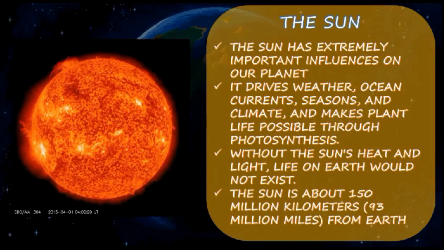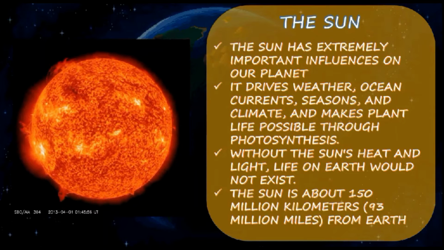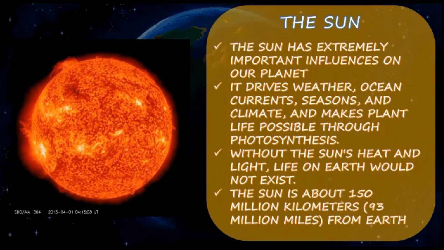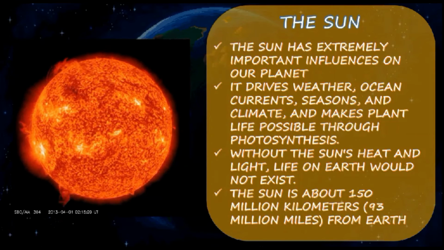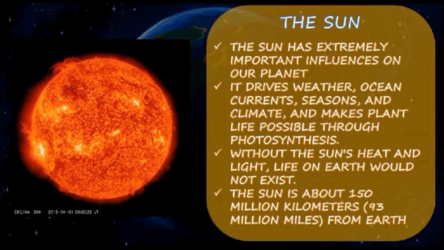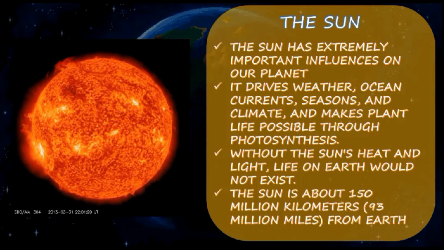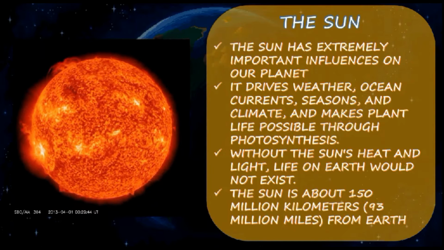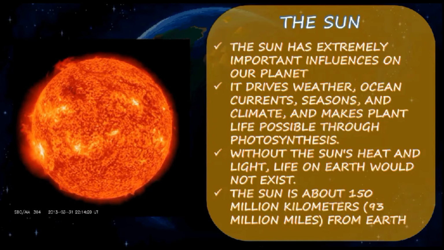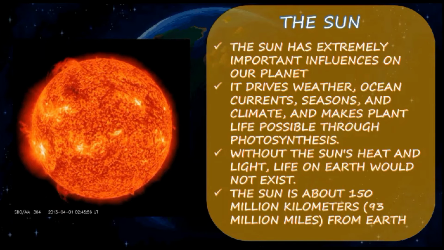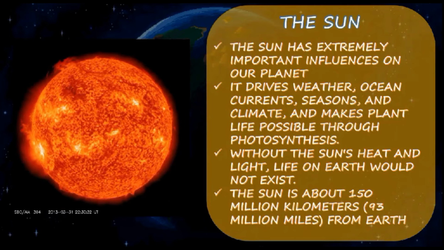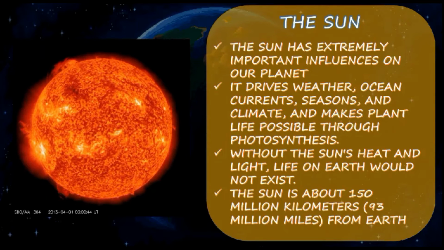What I was saying before: the sun is extremely important to our planet because it drives the weather, the kinds of seasons, climate, and makes life possible through photosynthesis. Without the sun, even the plants can't grow properly and we can't see. So human beings, animals and plants, we all need our sun. Without the sun's heat and light, life on the earth would not exist or continue. Clear? The sun is almost 150 million kilometers, or 93 million miles, from the earth.